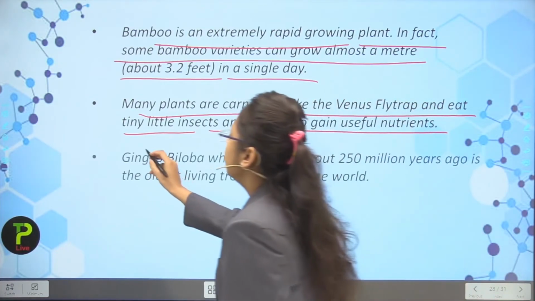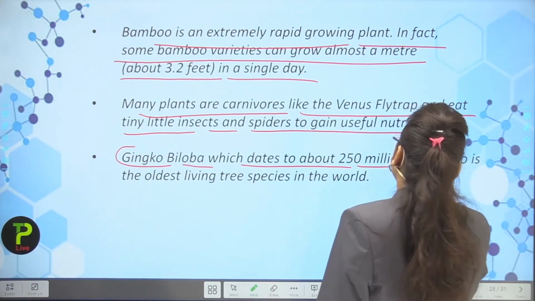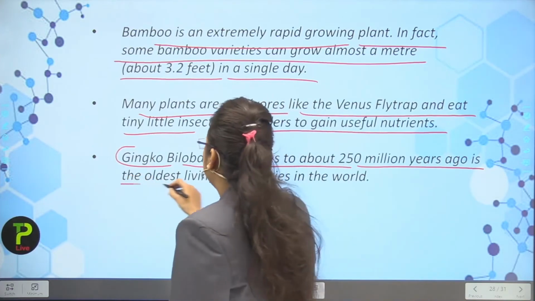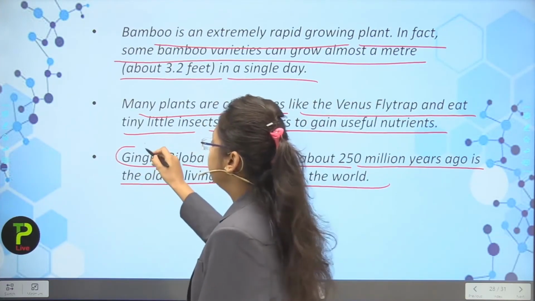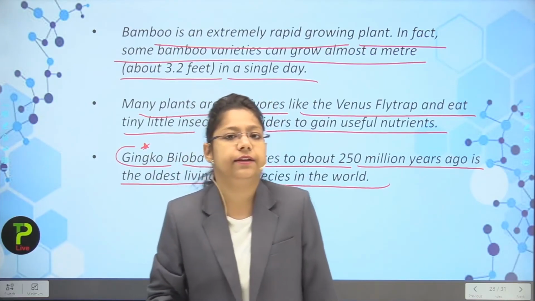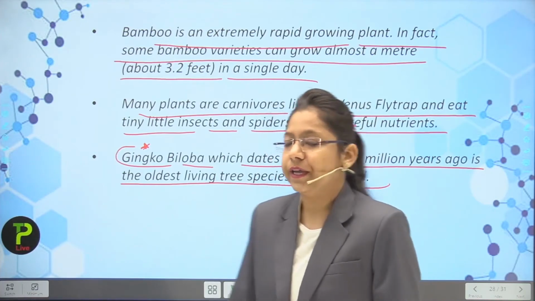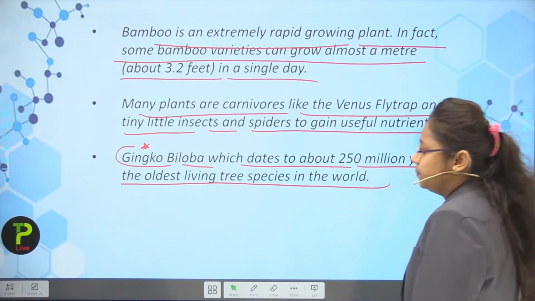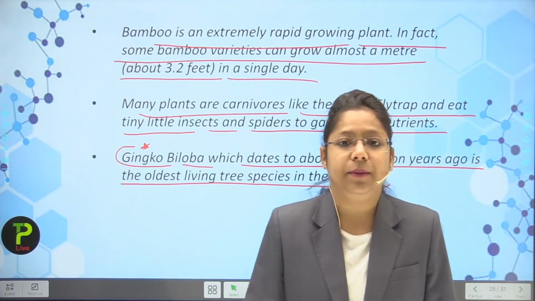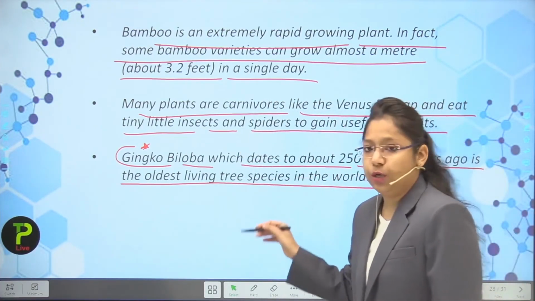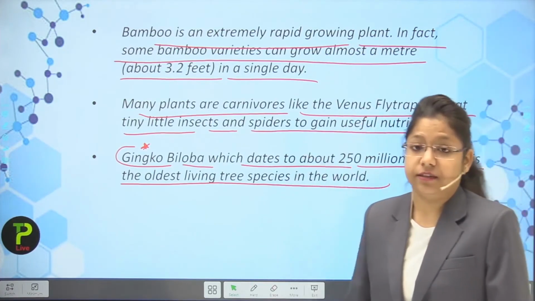Next point, Ginkgo biloba, which dates to about 250 million years ago, is the oldest living tree species in the world. Very important. Actually, this point is very important. It has been asked in some of the competitive examinations also. Okay, it is the most primitive species, or we can say the oldest living tree, and the name is what? Ginkgo biloba. Okay, which dates about 250 million years ago.